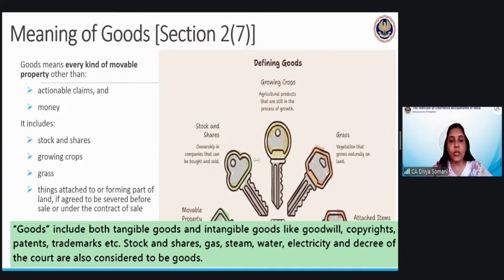Coal, petrol is also included. Yes, everything, irrespective of its state or its form. If you can sell that item, obviously that is considered as goods. Service is different.